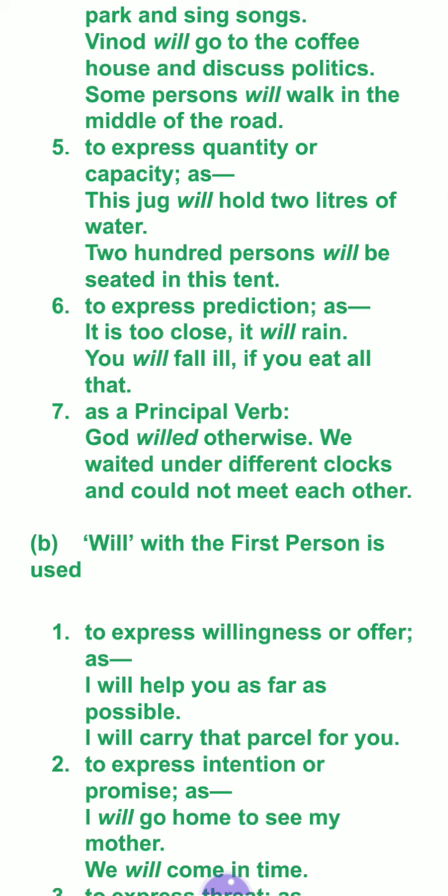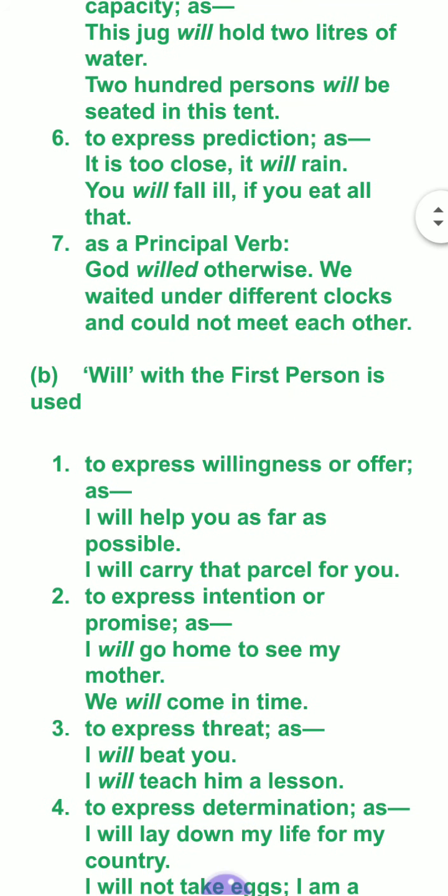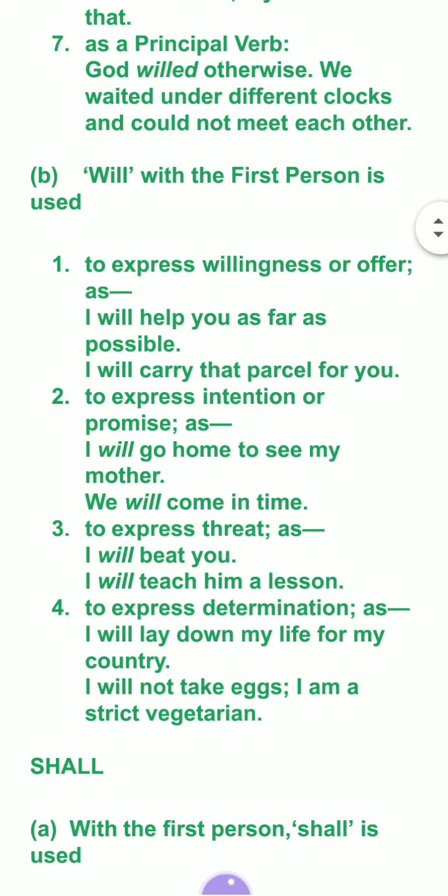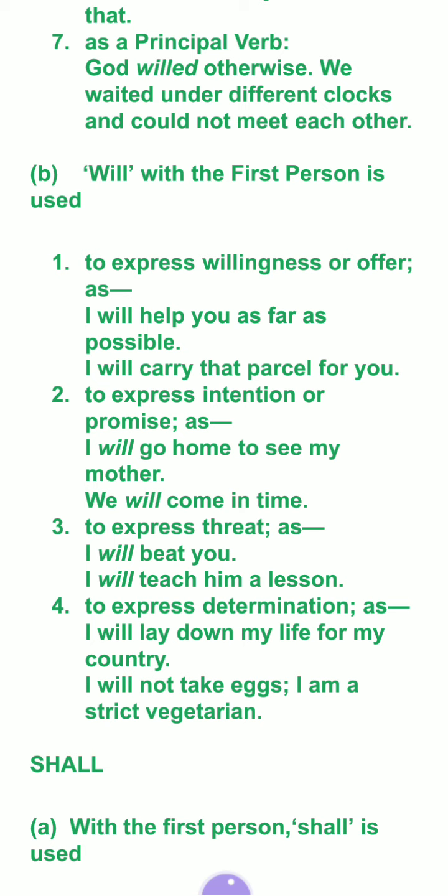To express prediction, like: You will fall ill if you eat all that. This is the use of simple will. But the main use of will is with the first person. When will is used with first person, meaning I and we, it gives different meanings. It shows willingness, intention, promise, threat, and determination. So will is used in these different forms, and that is very important.